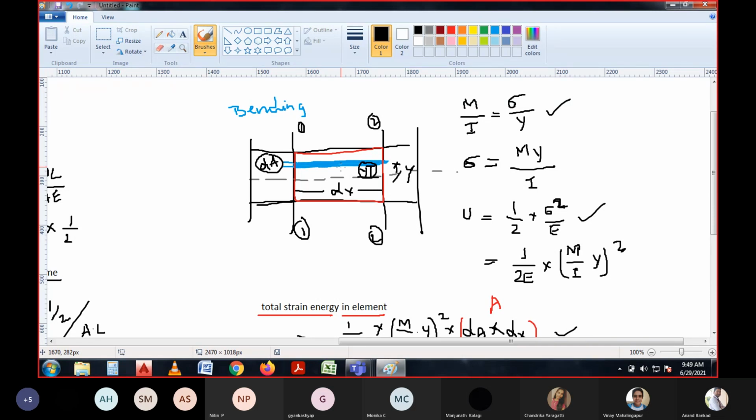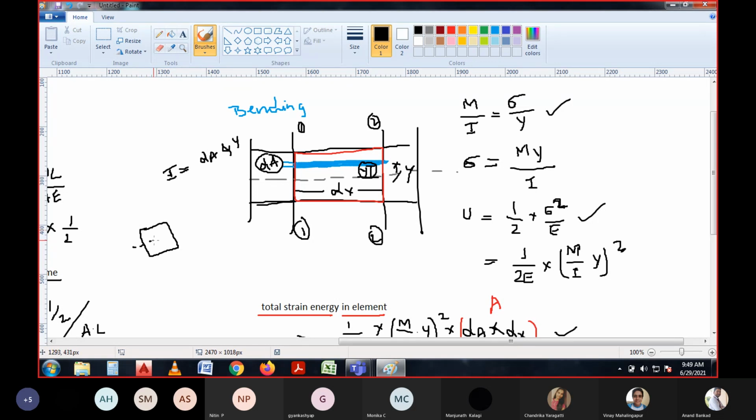So the element having the moment of inertia I is referred to its dA and the height. I is the moment of inertia with the x-axis, so we can refer to Ixx and Iyy, which we have already studied for a particular body.